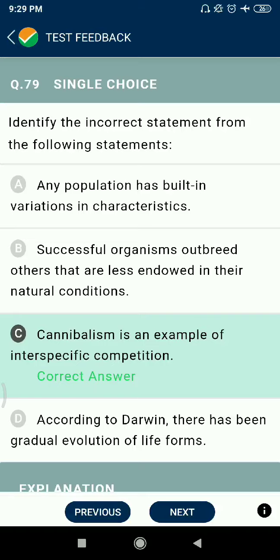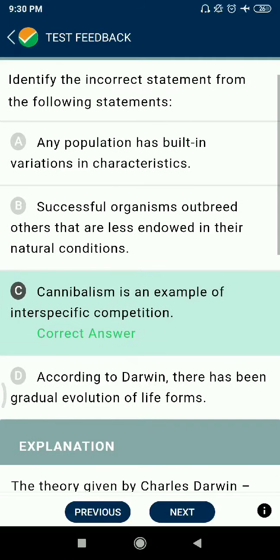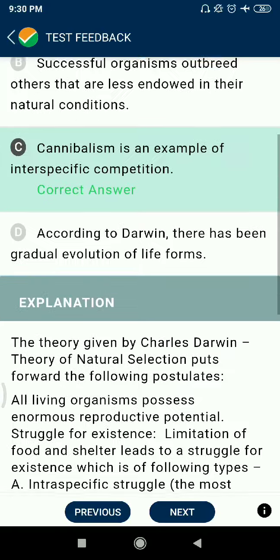Any population has built-in variations in characteristics, correct. Successful organisms outbreed others that are less endowed in their natural conditions, also correct. But cannibalism is an example of interspecific competition, no, it is intraspecific competition. According to Darwin, there has been gradual evolution of life forms.